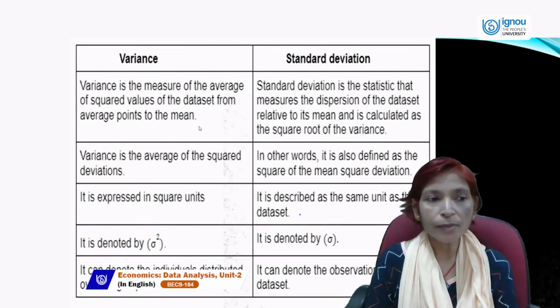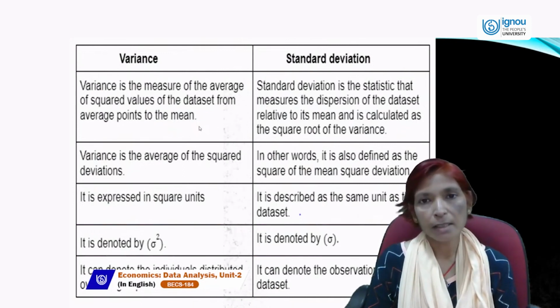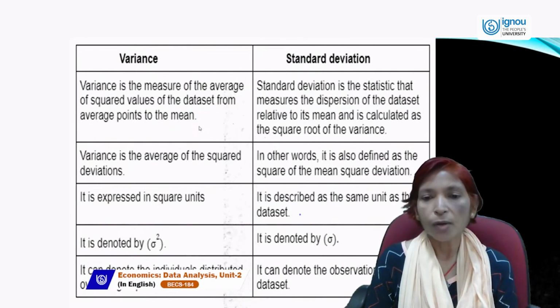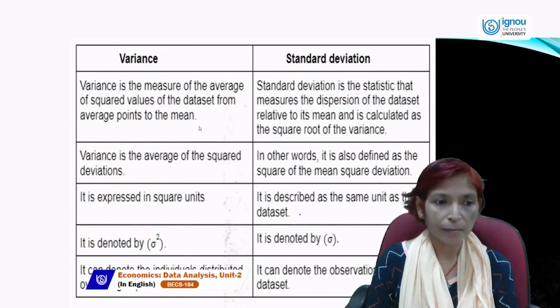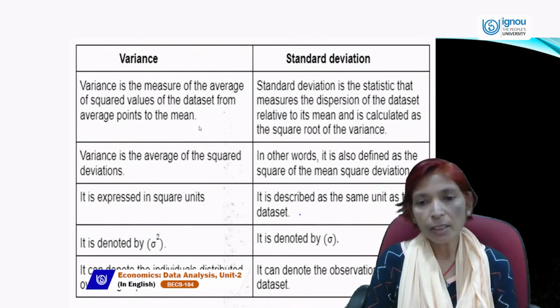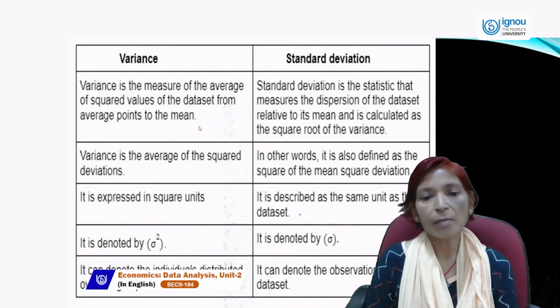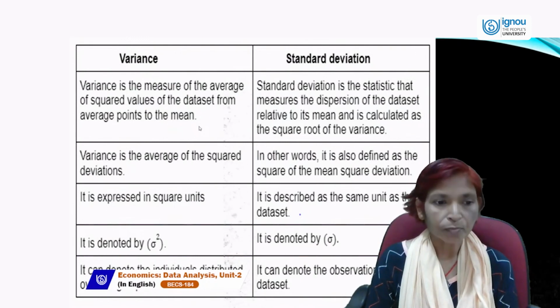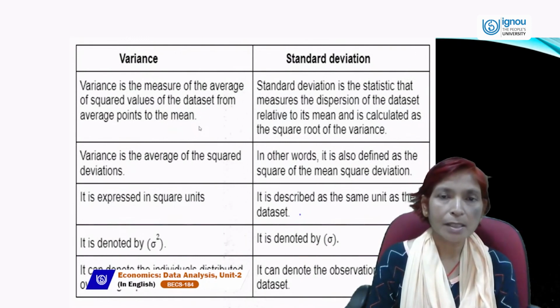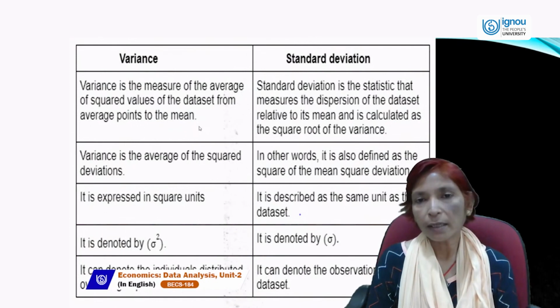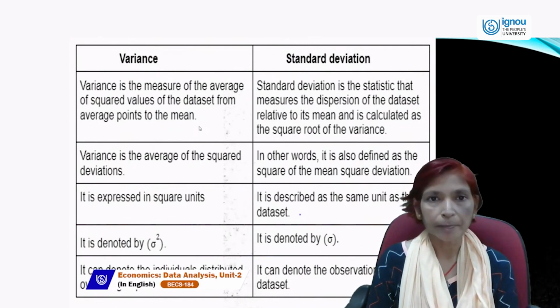Variance is expressed in square units, and standard deviation is expressed in the same unit as the data set. Variance is denoted by sigma square, and standard deviation is denoted by sigma.